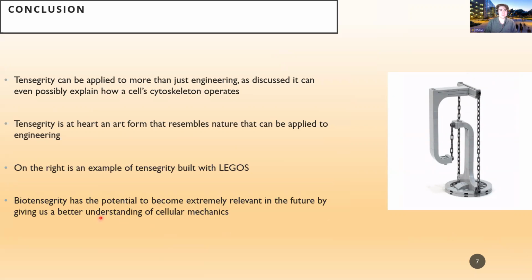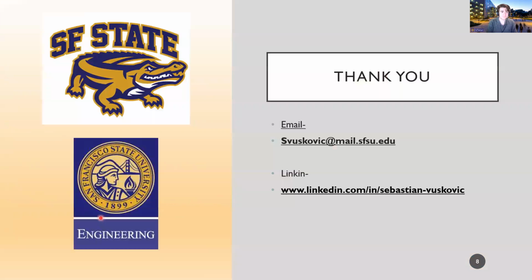So biotensegrity has the potential to become extremely relevant in the future by giving us a better understanding of cellular mechanics. Just understanding cellular mechanics with biotensegrity is the first step in proving that tensegrity is used throughout all living organisms. I hope there's a breakthrough with our understanding of cell mechanics, and cell mechanics, the cytoskeleton, and biotensegrity will have to lead the way for these discoveries.